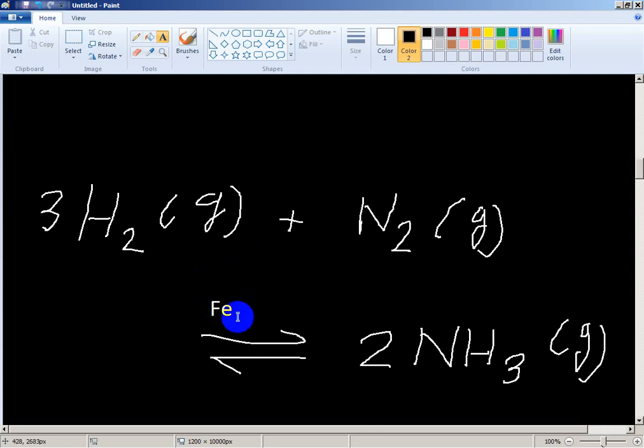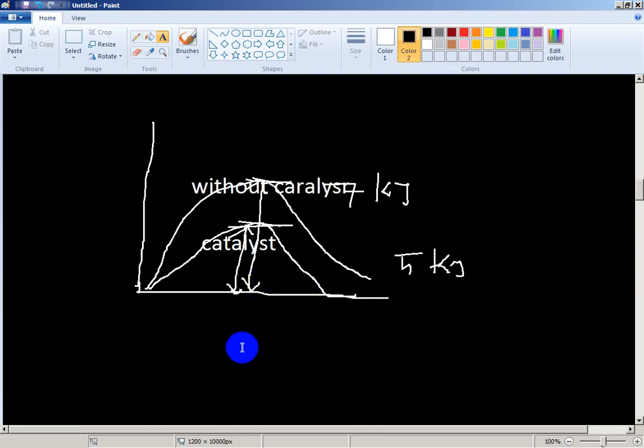But okay, how does a catalyst work? How does a catalyst change the rate of reaction?